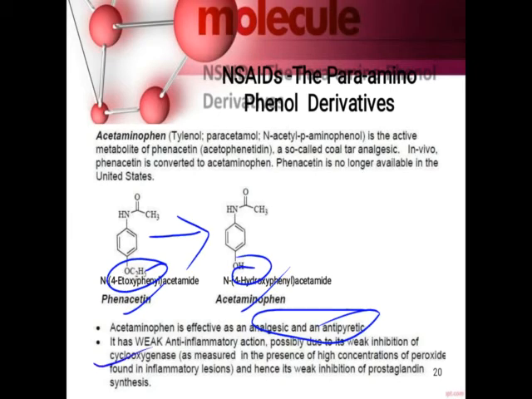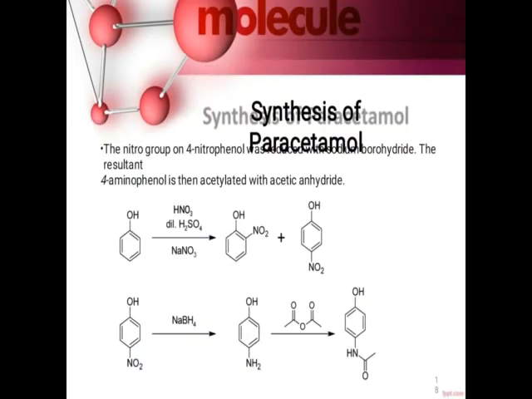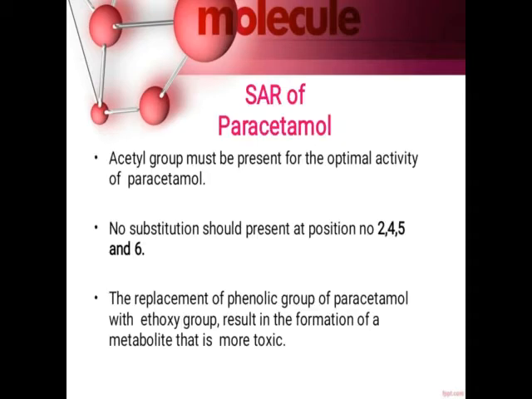It is due to the weak inhibition of cyclooxygenase, the weak inhibition of prostaglandin synthesis. Then, SAR of paracetamol. The acetyl group must be present for the optimal activity of paracetamol.